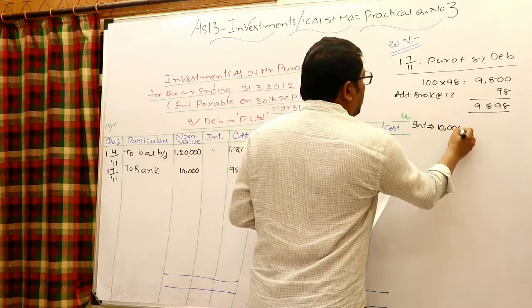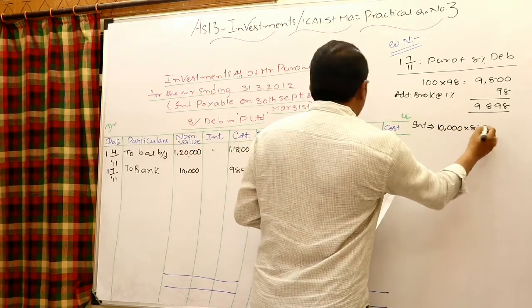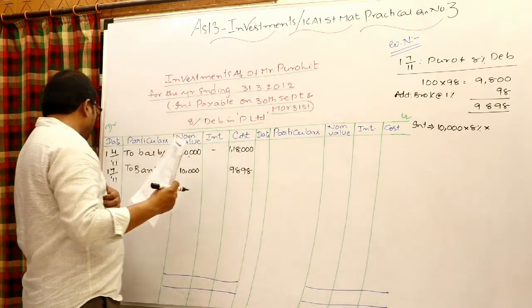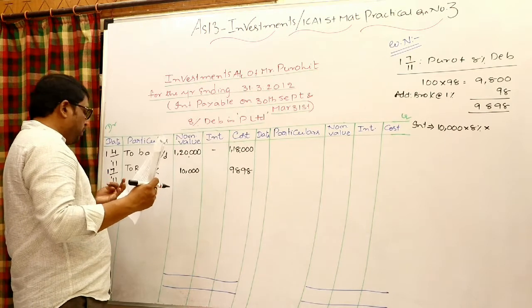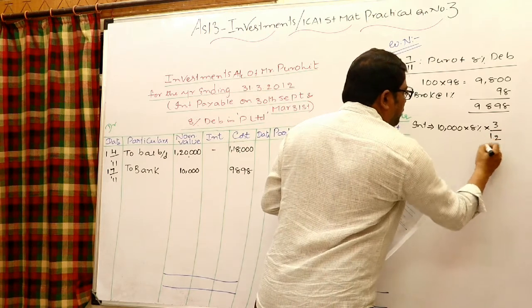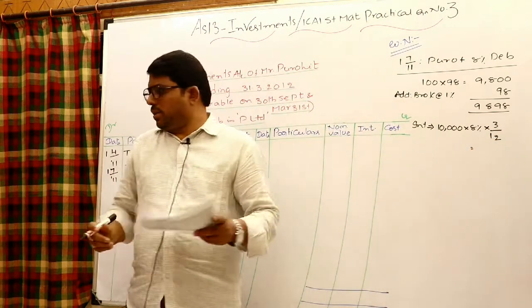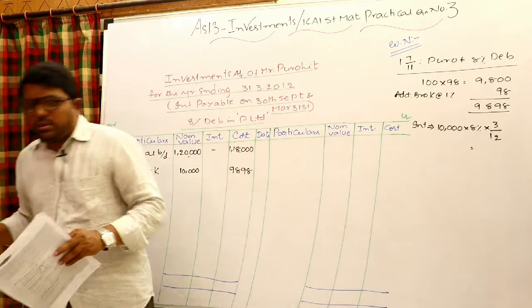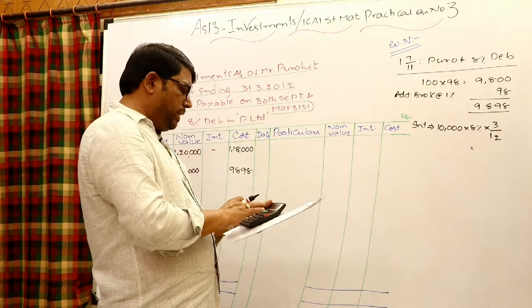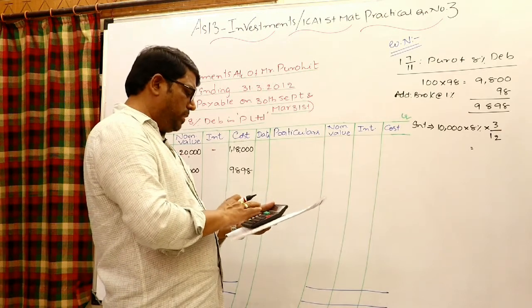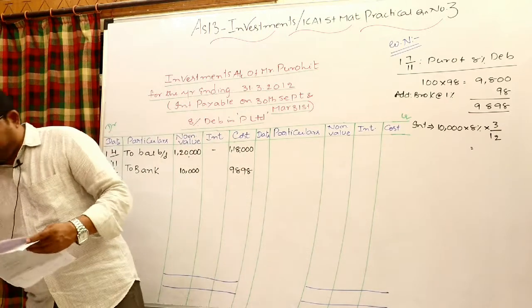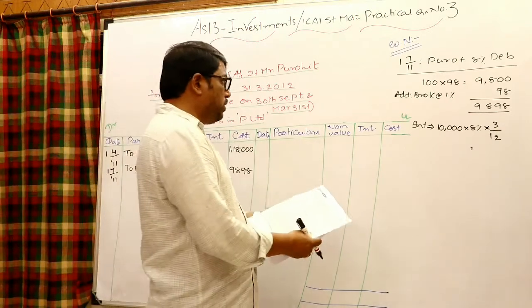Interest is always to be calculated on the face value, that is 10,000 into 8% into, actually the company paid on 31st March. Now we bought on July 1st, so April, May, June, 3 months interest accrued but not due, that is 3/12. Let us calculate how much interest is accrued but not due in the case of purchase. Okay, that is 10,000 into 8% into 3/12. Look at that, that is 200 rupees. Interest is 200 rupees.